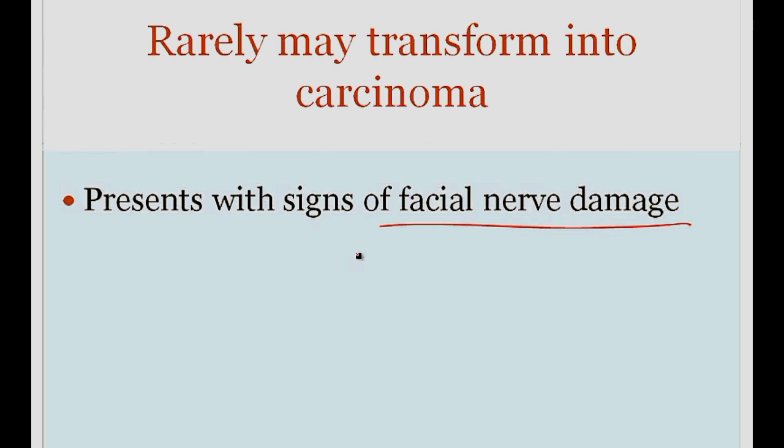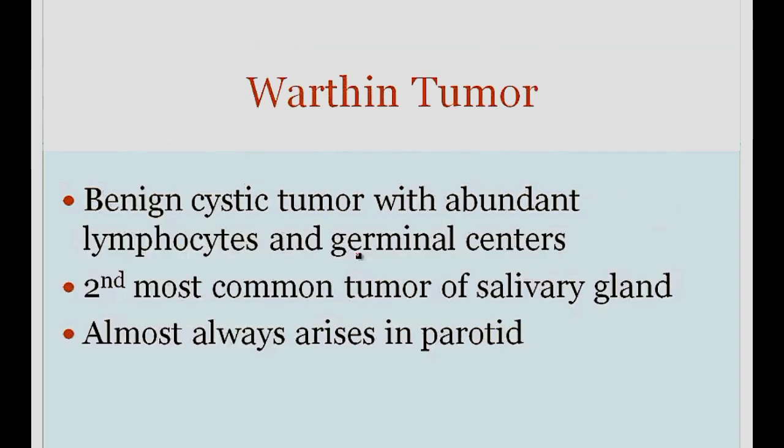If a patient has a mass in a parotid for 10 years that isn't growing, that suggests a pleomorphic adenoma, and then all of a sudden they present with facial nerve problems. That suggests that the tumor is now boring into the facial nerve, and so you think about transformation into carcinoma.